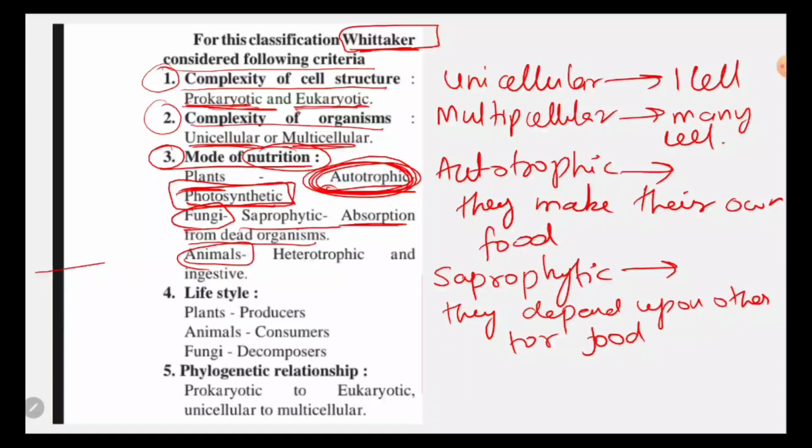Now next, animals. Animals are heterotrophic and ingestive. Now what do you mean by heterotrophic? Heterotrophic means they depend on other animals for their food. They hunt them and they eat them, and that is known as what? Heterotrophic. Okay, so I hope you all now know the meaning of autotrophic, saprophytic and heterotrophic. All these words you should know.